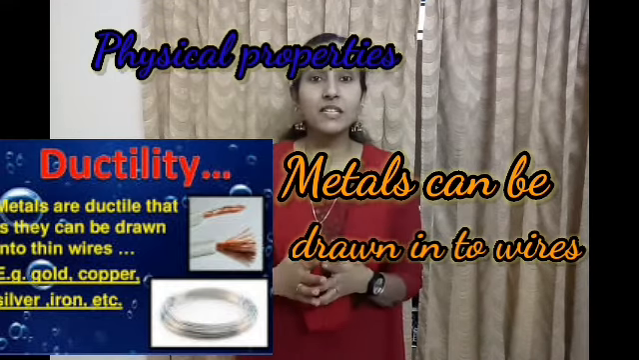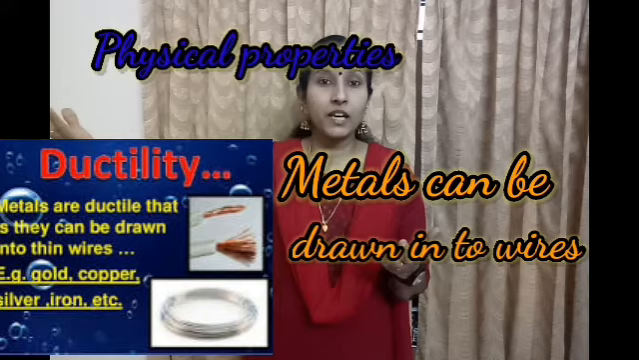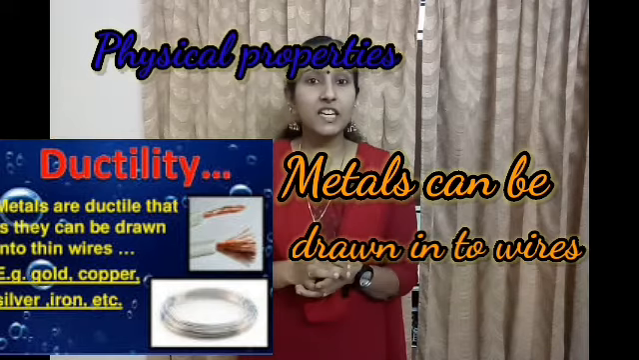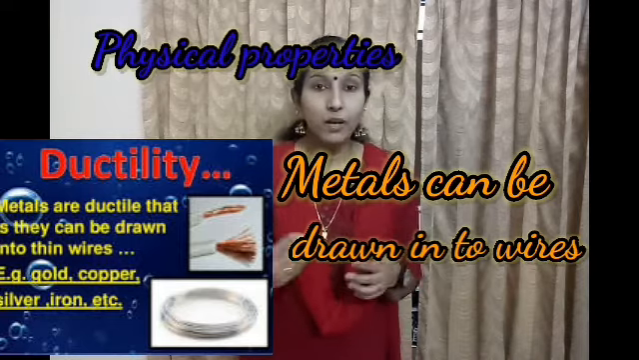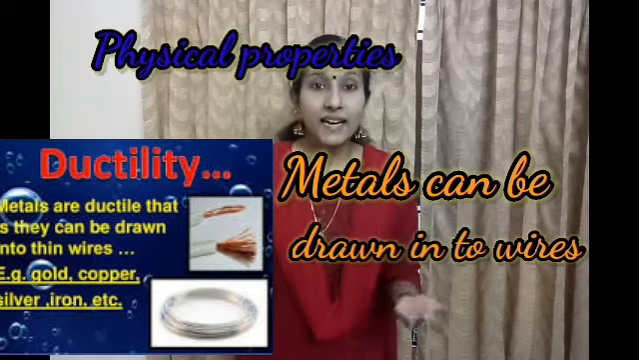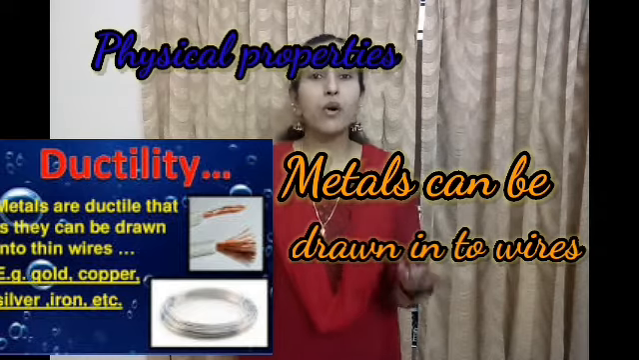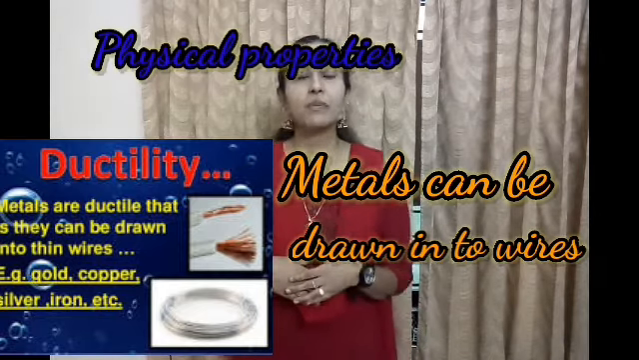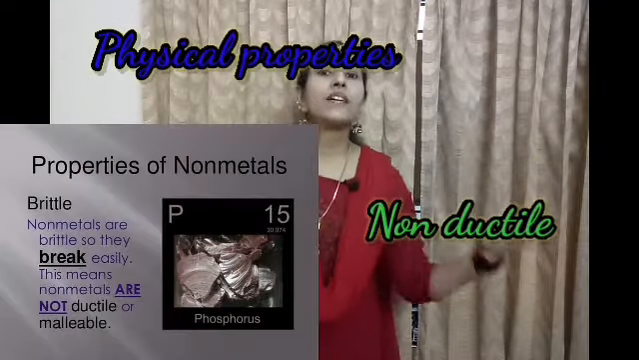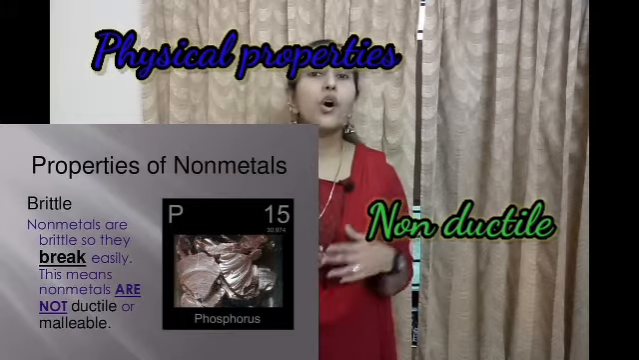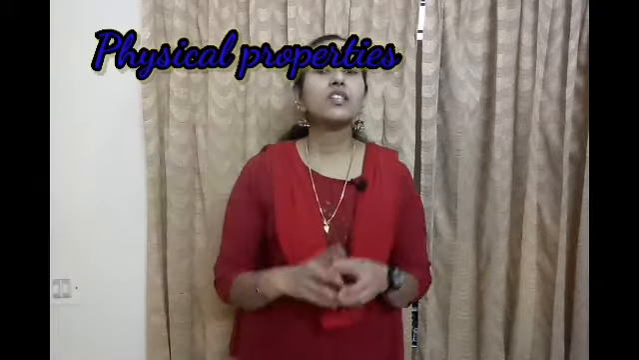Copper wires are used in electrical connections and for the transmission of electricity, right? So how is copper changed into wires? Because copper is ductile, metals can be drawn into thin wires, and nonmetals are non-ductile. And the next one: metals are sonorous.